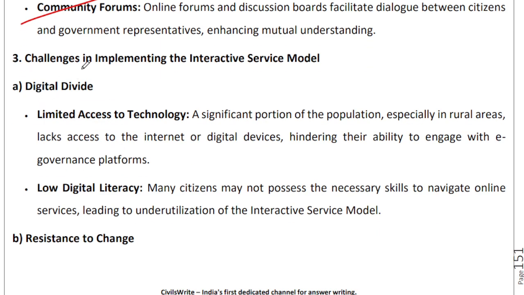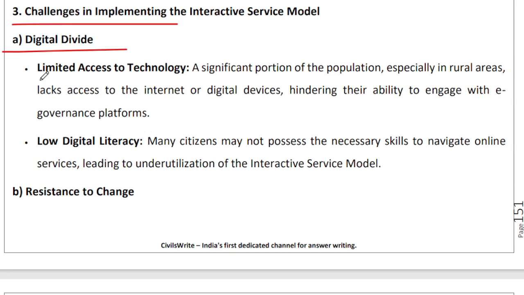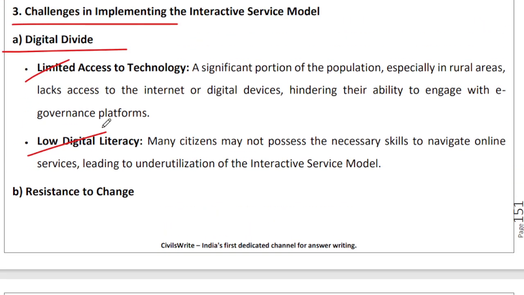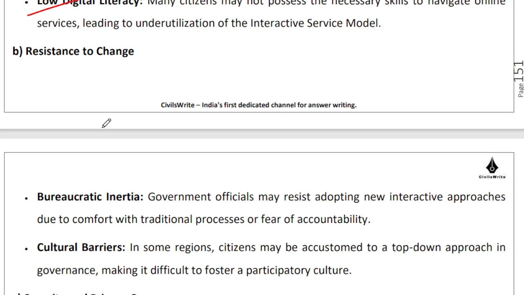Yes, there are challenges in implementation of this model because there is a significant digital divide in the country, in the sense that people still have limited access to technology, whether it is internet or devices, and digital literacy is low, although it is increasing. If you look at the way social media is exploding across the length and breadth of the country, I don't think this is going to be a very big problem for a very long period of time. And with the declining rates of mobile phones and declining rate of data in India, I think this is something we'll be able to tackle in the next 5-10 years.